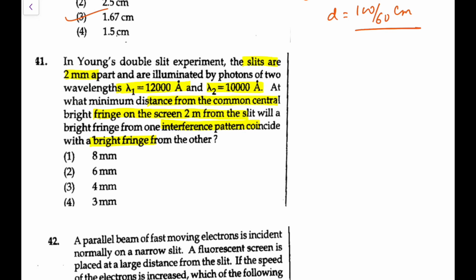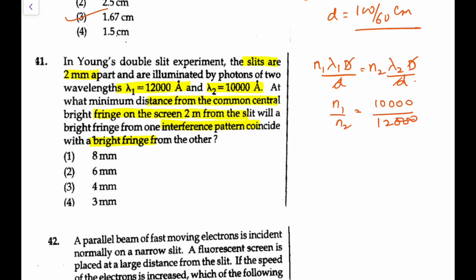For the maxima we should have the condition n1 lambda 1 D by d equal to n2 lambda 2 D by d. So n1 by n2 would be lambda 2 by lambda 1, that is 10,000 upon 12,000. So 10 by 12 means 5 by 6. So it's fifth and it's sixth.